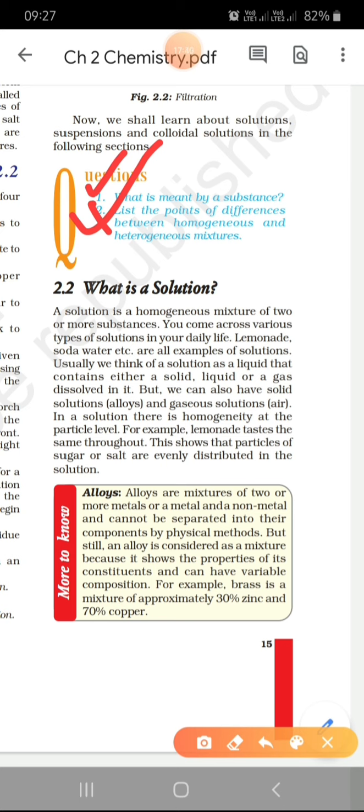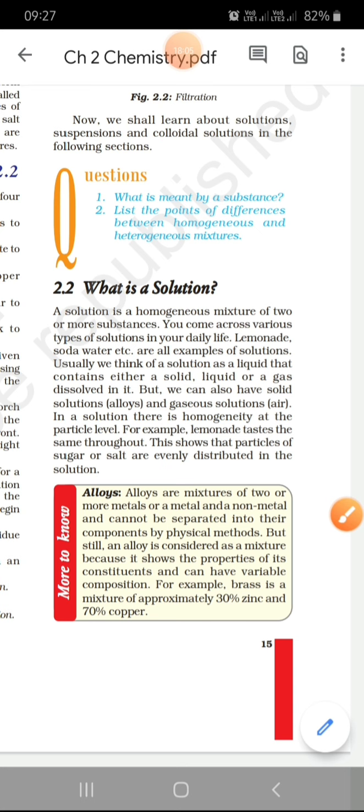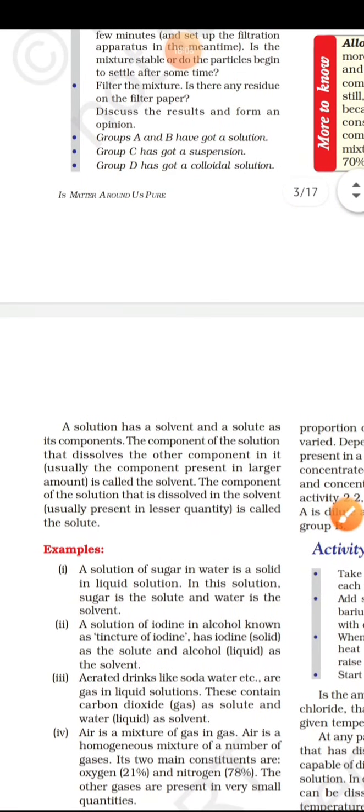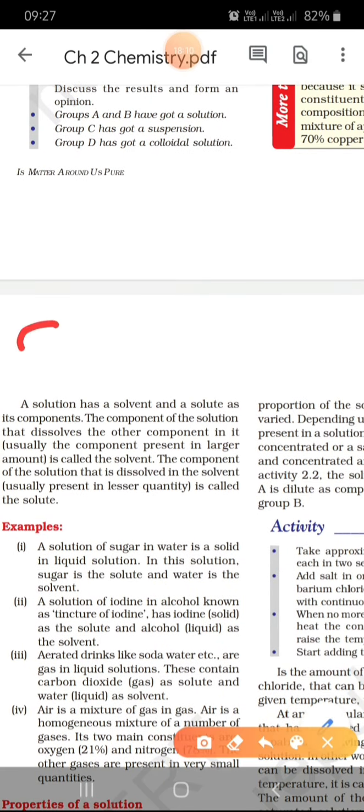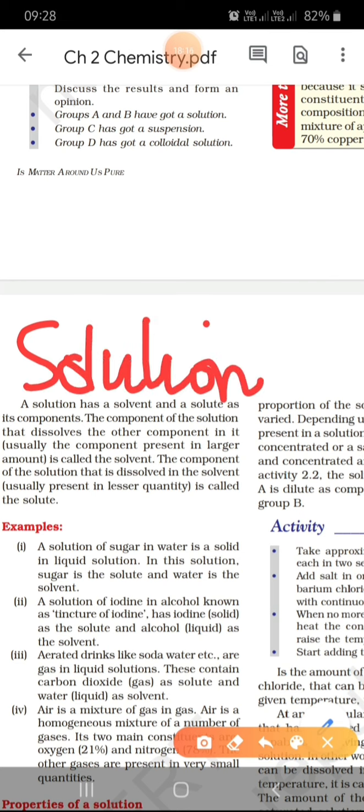तो किसे हम solution बोलेंगे? जो आपका एक homogeneous composition form करेगा, that is called a solution. Simple thing. Alloys. You have studied about alloys in class 8. So alloys are mixtures of 2 or more metals or metal and non-metal, and they cannot be separated into their components by physical methods. So an alloy is also a mixture, but it has a homogeneous composition. Okay. So example के लिए आप brass का example ले सकते हो. So generally कोई भी solution हो, आप हमेशा ये याद रखना, because in the upcoming chapters we will be doing numericals.